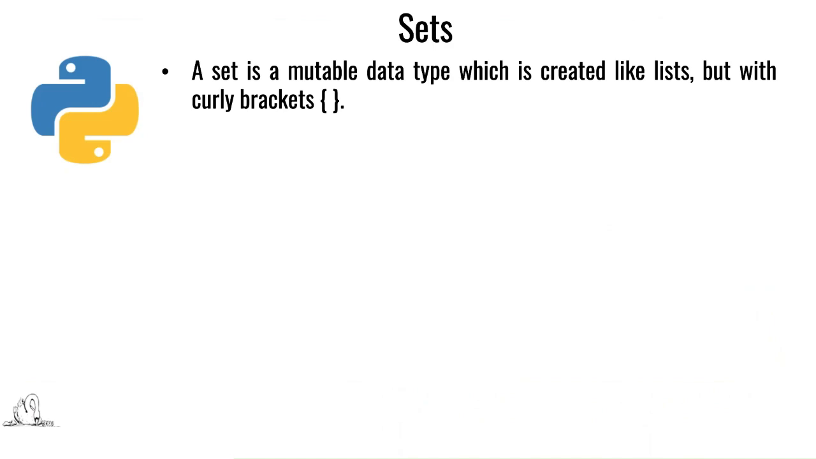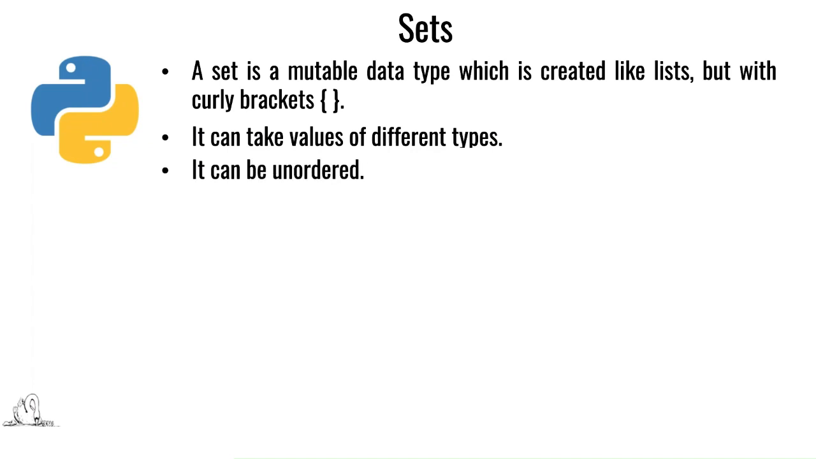A set is a mutable data type which is created just like a list. It is similar to a list, but it will have curly brackets on both sides, that is, an opening curly bracket and a closing curly bracket. It can take values of different data types, like integer, float, or characters. It can be unordered, it need not follow a particular order. It cannot have duplicate entries. A set should not have duplicate entries.